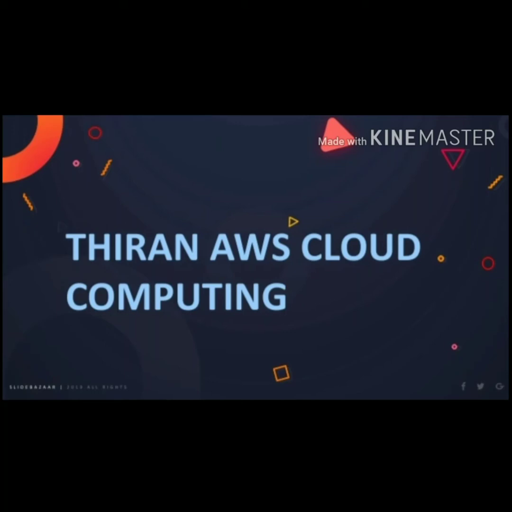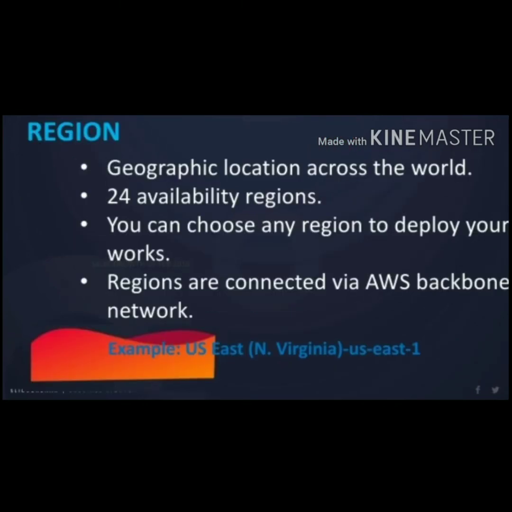Hello everyone. In this section, we are going to see what is a region and availability zone, and how to create an EBS volume and S3 bucket. Regions are separated geographic areas distributed all around the world so that customers can choose a region closest to them to host their cloud infrastructure, so that we can reduce our network latency.